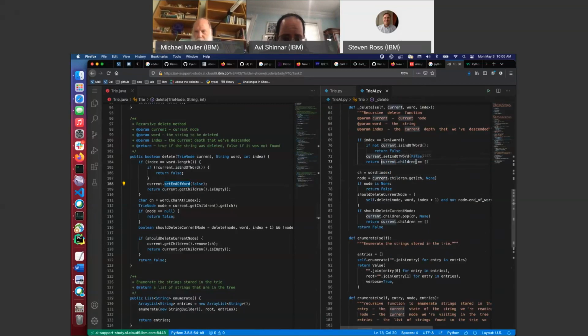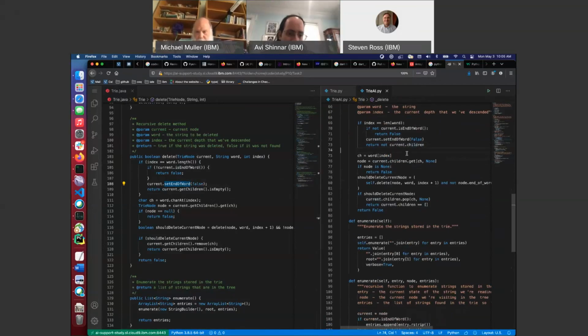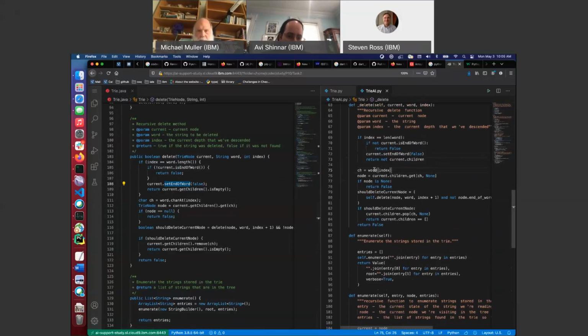Return current dot children. Okay, if it's empty, we'd return true. Okay, fine. Equals word index. Okay, I'm assuming that works because you can break it apart, so we'll just assume that works.